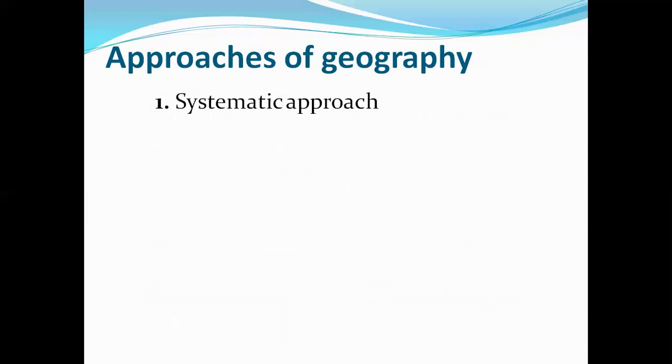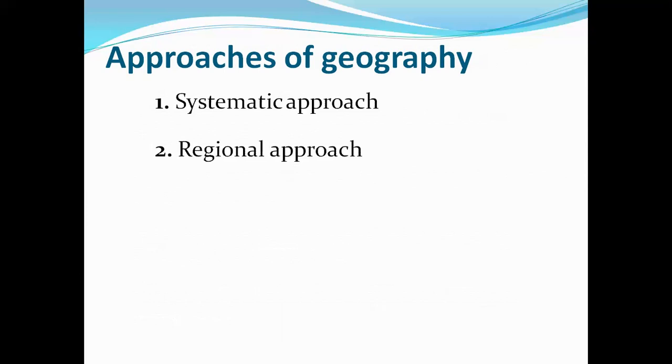Now, approaches of geography, there are two approaches. One is called the systematic approach. Systematic approach means a proper way to study any particular element from origin to present, and what changes have come, each and every detailed analysis of a particular event is called the systematic approach to study geography. Another one is called regional. Regional means based on a particular location.